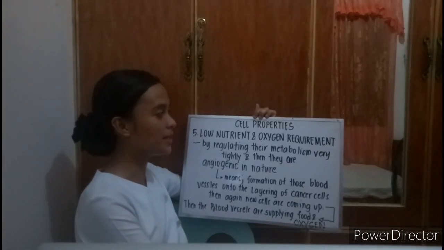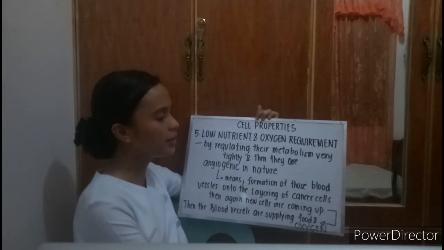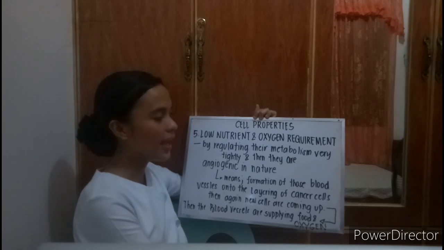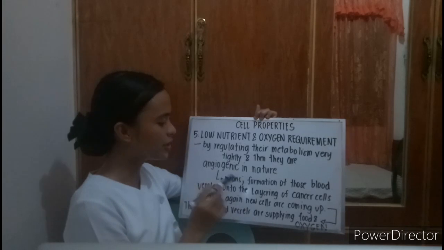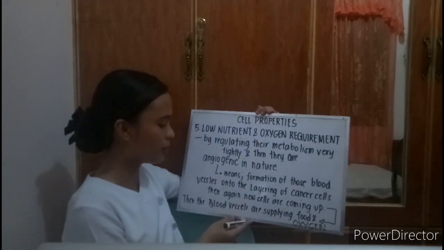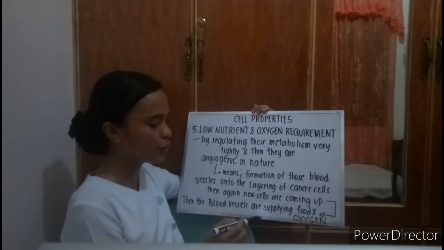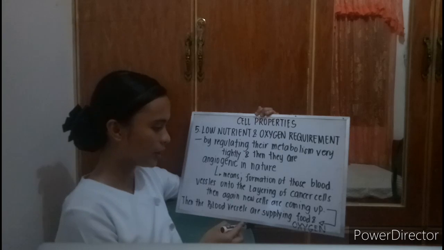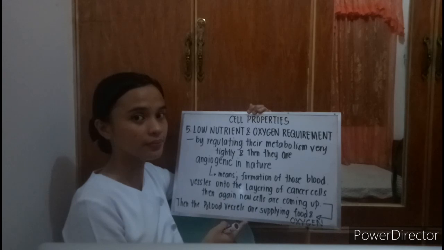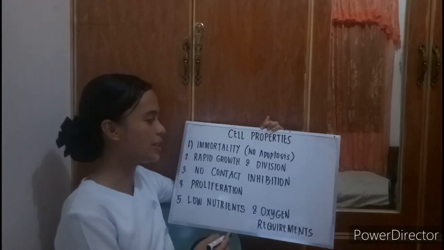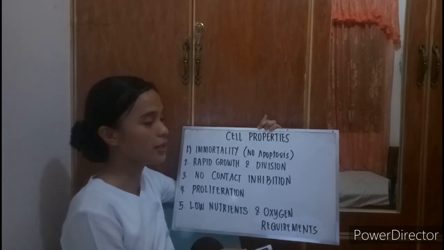So the fifth cancer property is low nutrient and oxygen requirement, by regulating their metabolism very tightly, and they are angiogenetic in nature. Angiogenetic means formation of blood vessels onto the layering of cancer cells. Then again, new cells come up. Then the blood vessels supply food and oxygen. So these are the cancer properties. There are many properties, but these are the major ones.